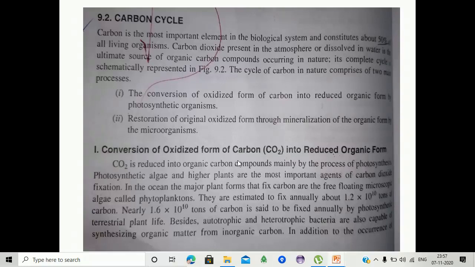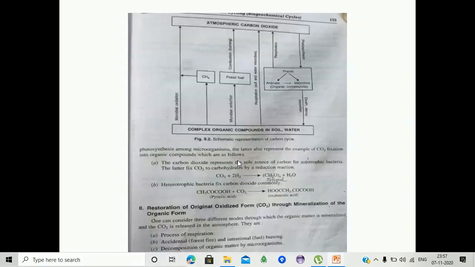Besides, we are observing that autotrophic and heterotrophic bacteria are also capable of synthesizing organic matter from inorganic compounds, in addition to the occurrence of photosynthesis among microorganisms. The latter also represents an example of CO2 fixation into organic compounds, as follows. Carbon dioxide represents the sole source of carbon for autotrophic bacteria. The latter fixes carbon dioxide to carbohydrates by a reduction reaction.